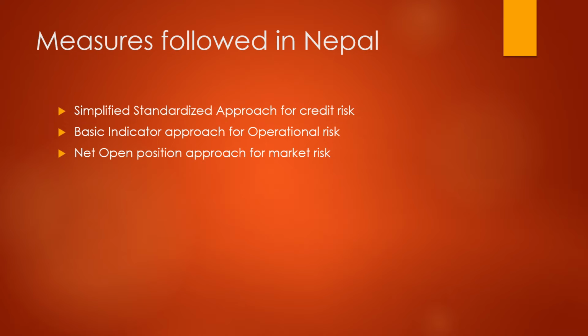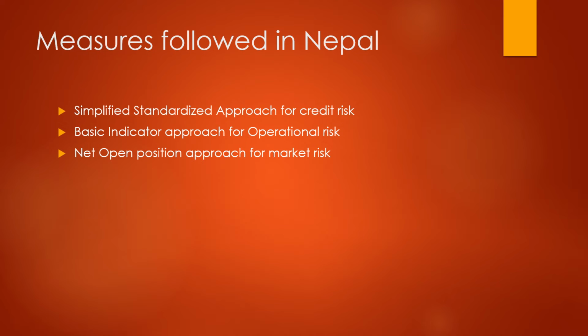rating is given. So as per the rating given to the bank, the risk weighted asset is given, and as per the risk weighted asset, capital is formulated.